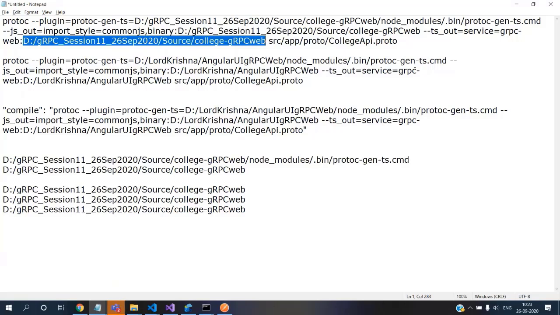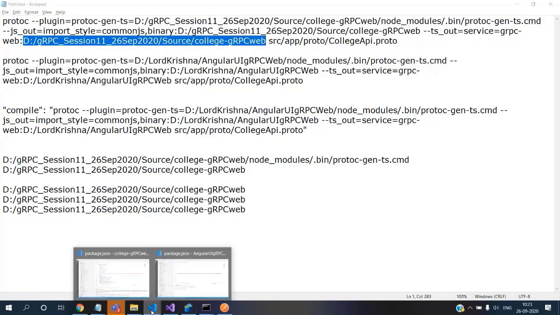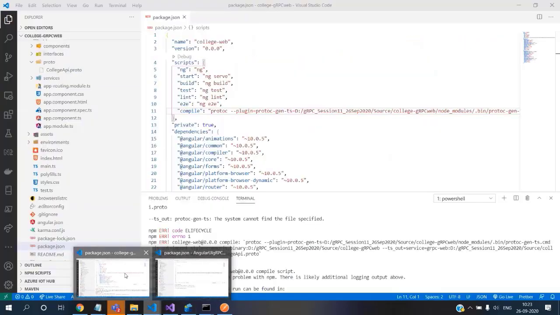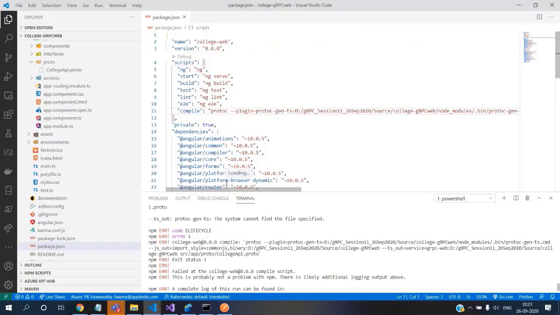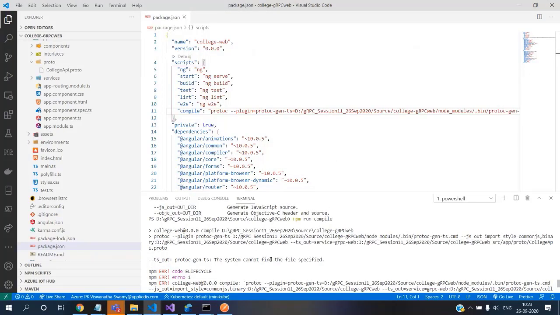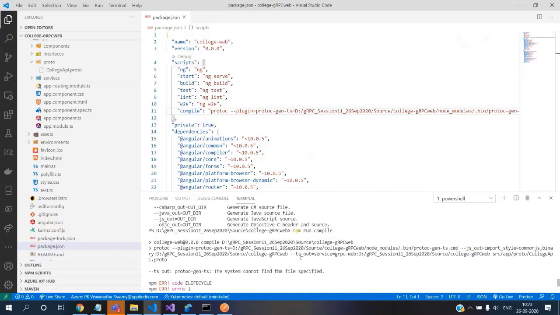Anything? This app proto college API. Okay, let's see why it is unable to do that. We have given the protoc, we have given everything. What is it saying? It's executing and it says that TS output, protogen TS, the system could not find. Oh, that means it's talking about this.